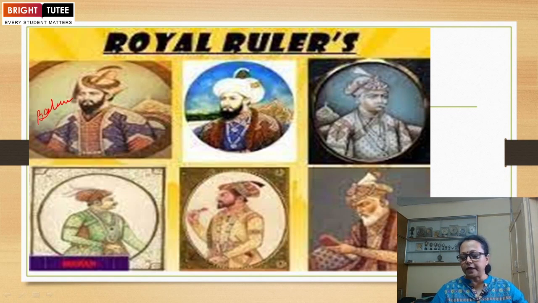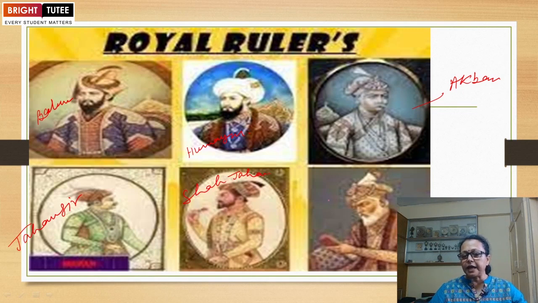Then followed by Humayun. This is the greatest one, Akbar. Then after Akbar, Jahangir. He is Shah Jahan.